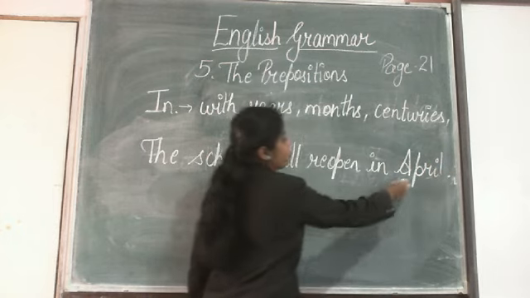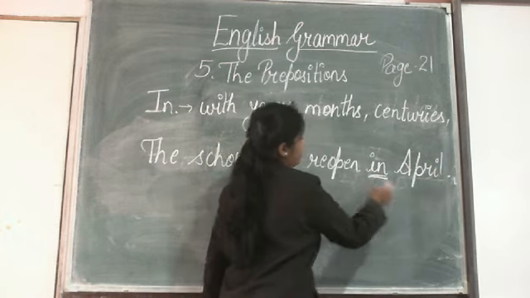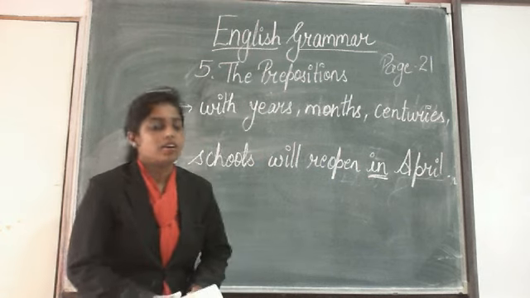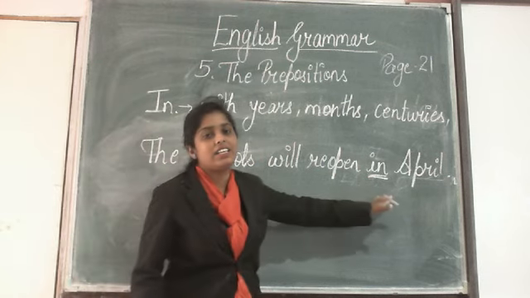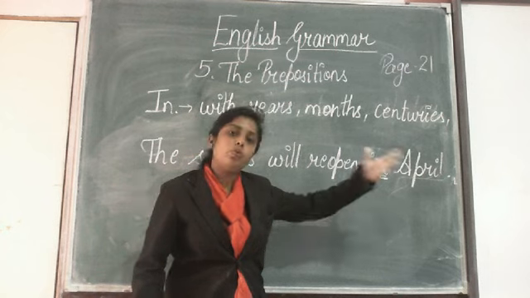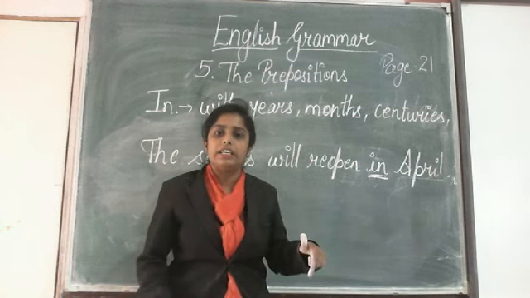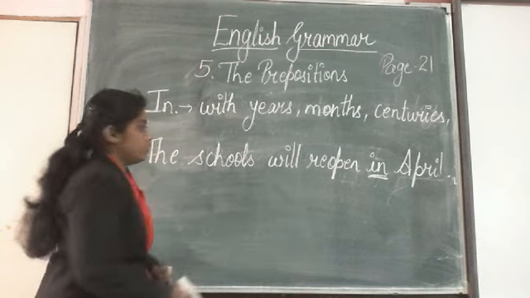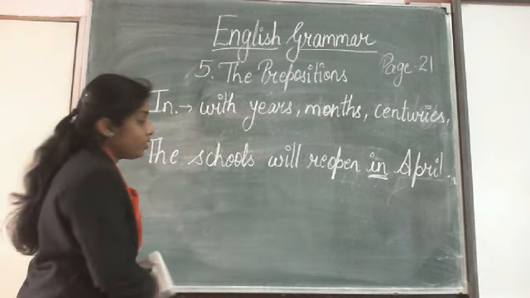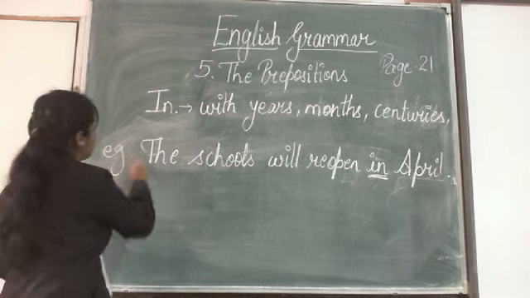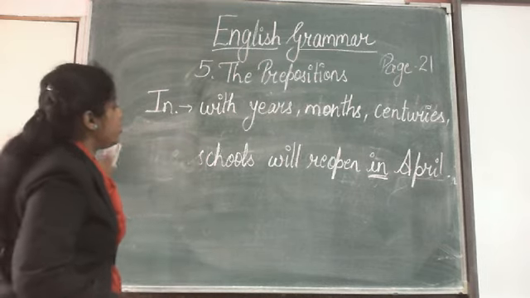So, with the name of a month, we have used in. When will the school reopen? In April. April में schools reopen होंगे. Okay? This is just an example. The schools will reopen in April.